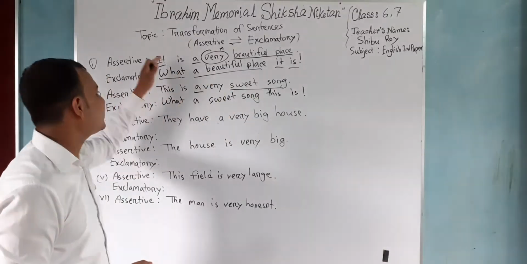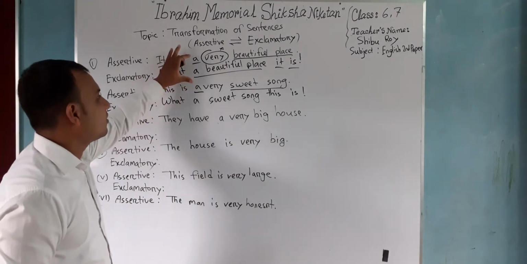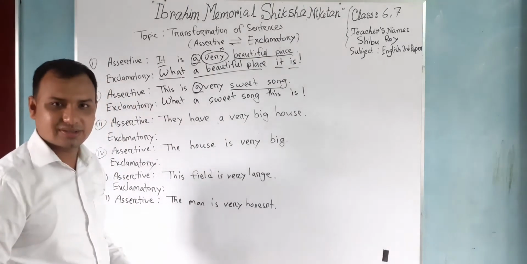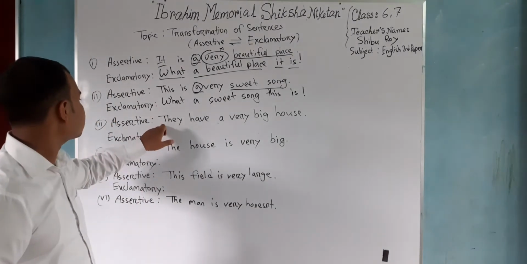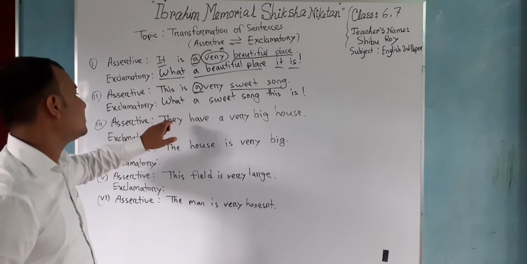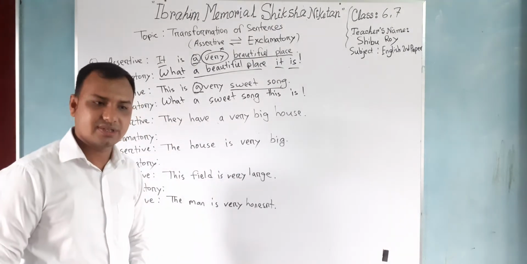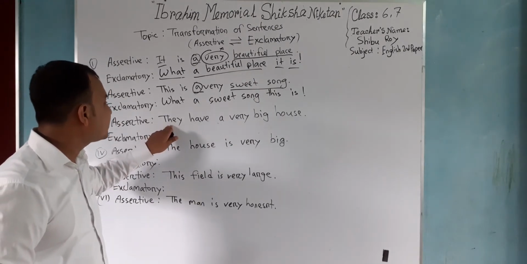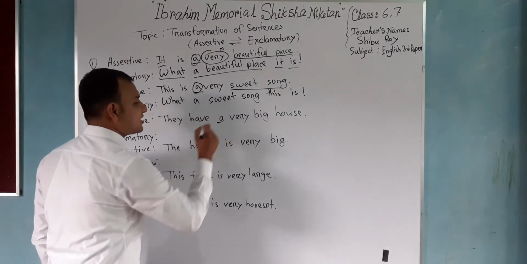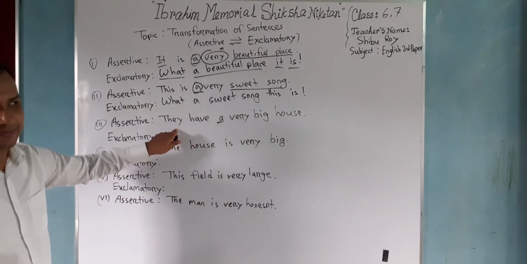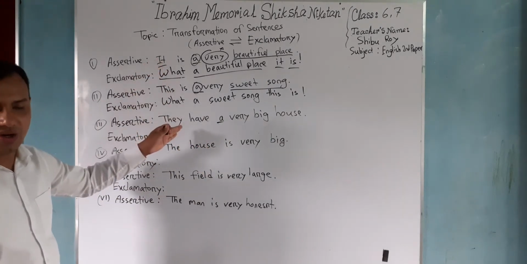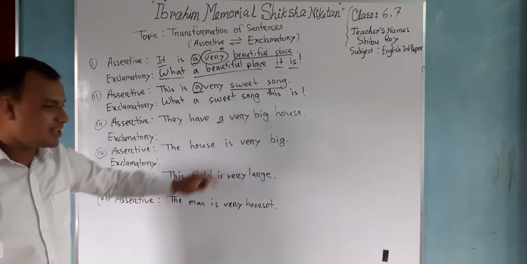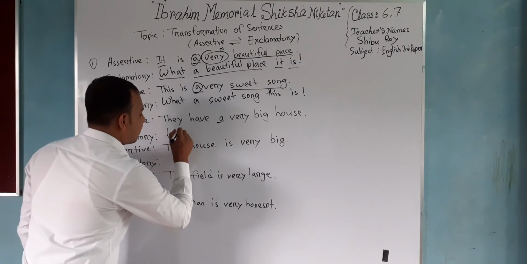You understand? This sentence is quite the same. In this sentence also there is an article, so we will follow the same rules. Understand? So go for the next sentence. They have a very big house. In this sentence, you can see that there is the article A. So you can do it by yourself by applying this rule, as the sentence contains an article A. Okay? So we'll do it once again.